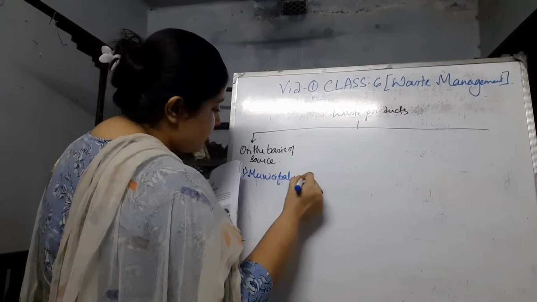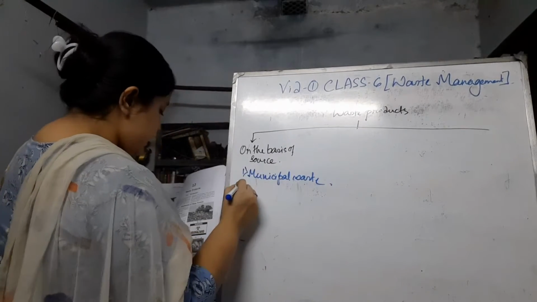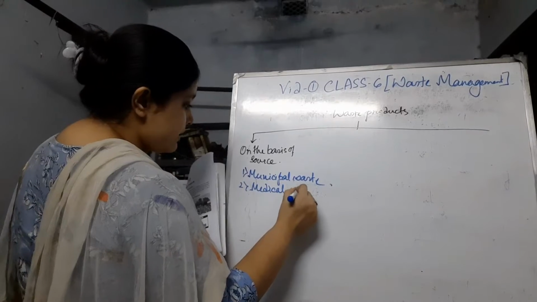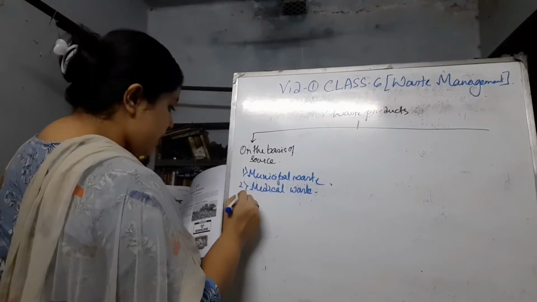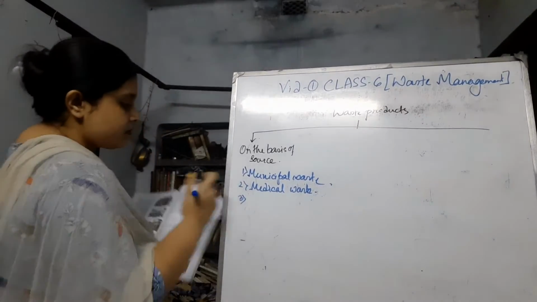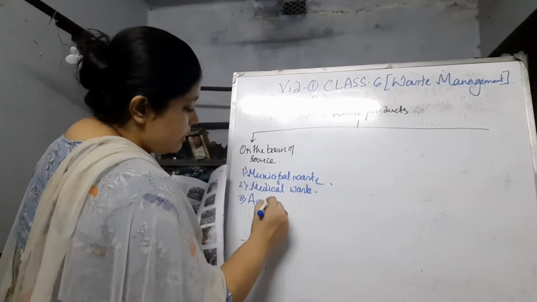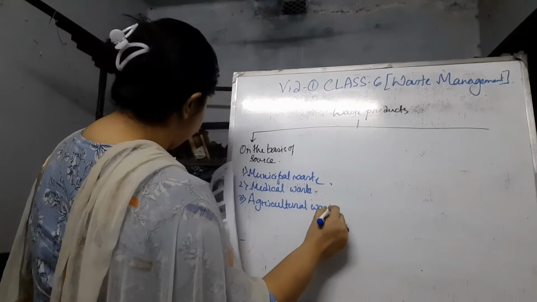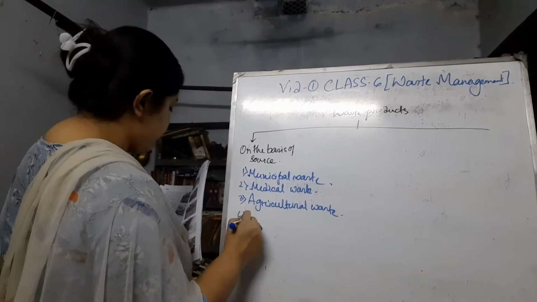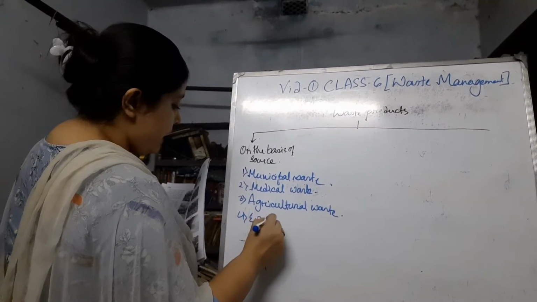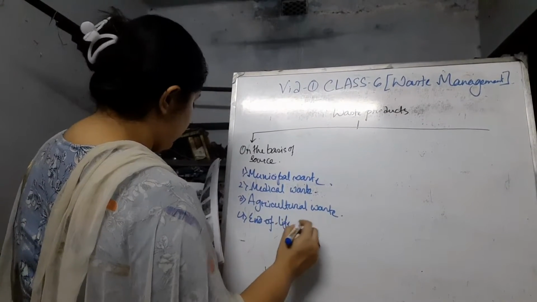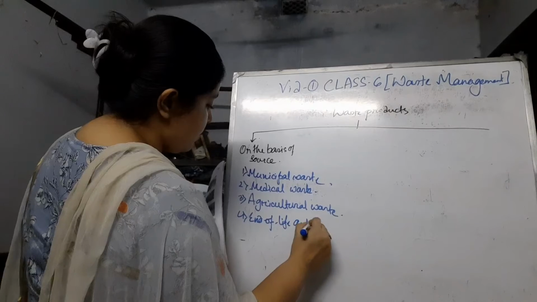So first is municipal waste. The second is medical waste. The third is agricultural waste. The fourth is end of life automobiles.